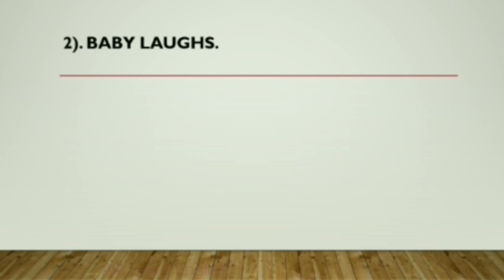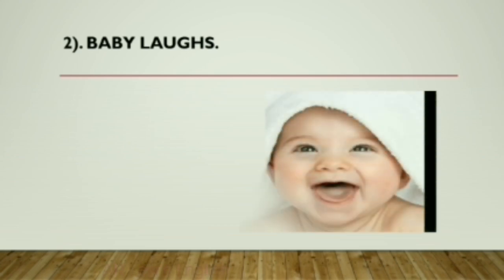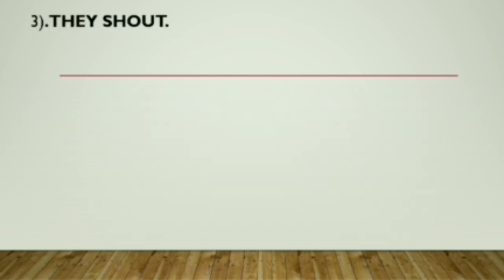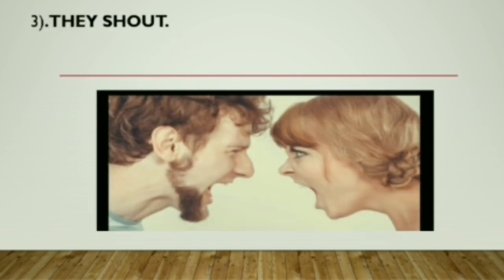Second example. Baby laughs. Laughing is showing an action of laugh, but there is no object in sentence, so action can't pass over to any object. Third example is they shout. No object is here as well.